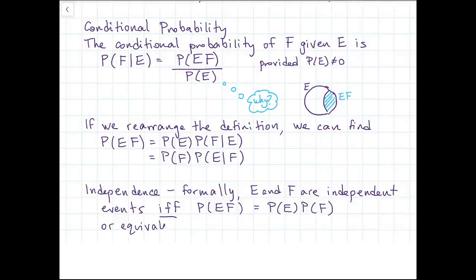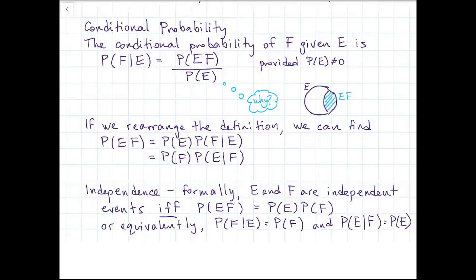But an equivalent definition is to think about it from the perspective of the conditional probability. If the probability of F given E is equal to the probability of F, and the probability of E given F is equal to the probability of E, that's telling us that knowing one event has occurred tells us nothing about the other event. So that definition is equivalent if you just sub in the definition of independence to the definition of the conditional probability.